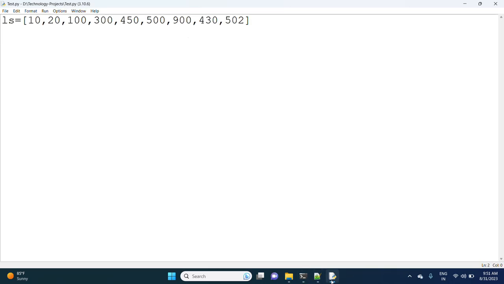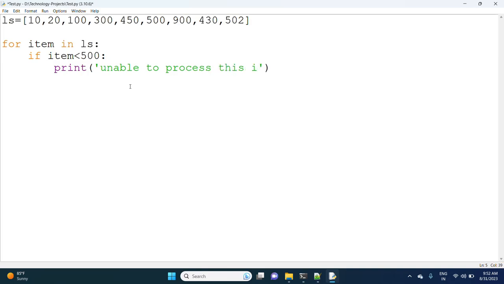Okay, now observe the program. For item in ls: if item less than 500, unable to process this item. Okay, for item in ls.